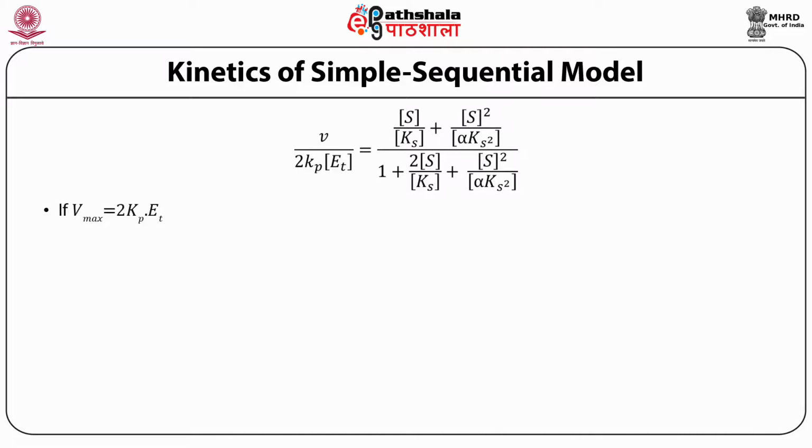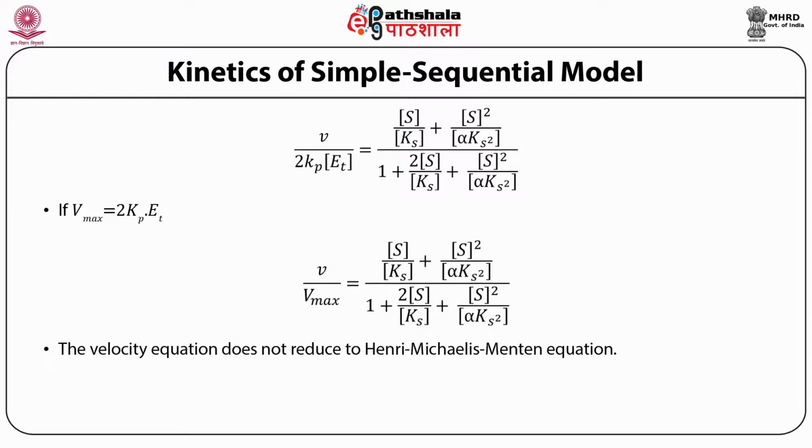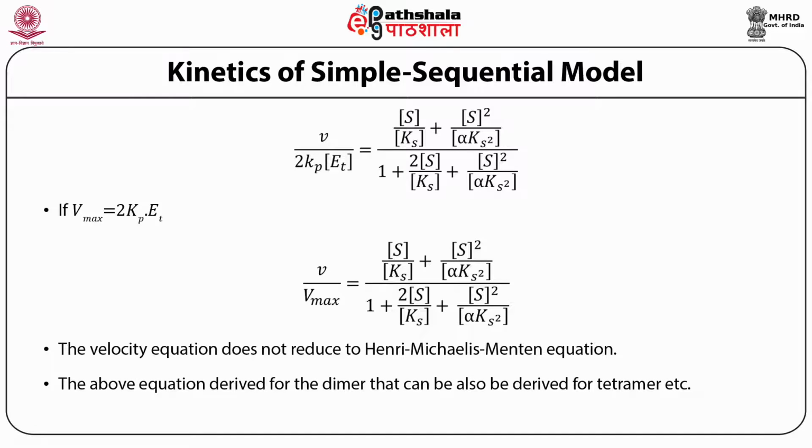If we put Vmax equal to 2 Kp into Et, the equation now becomes V upon Vmax is equal to S upon Ks plus S square divided by alpha Ks square, divided by 1 plus 2S upon Ks plus S square upon alpha Ks square. But this velocity equation you cannot reduce into the Michaelis-Menten equation, and this is a dimeric equation. This is a simple sequential kinetic equation for a dimer.